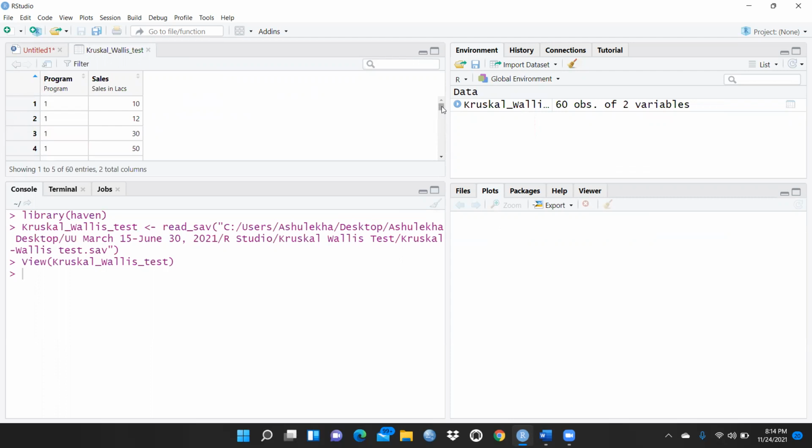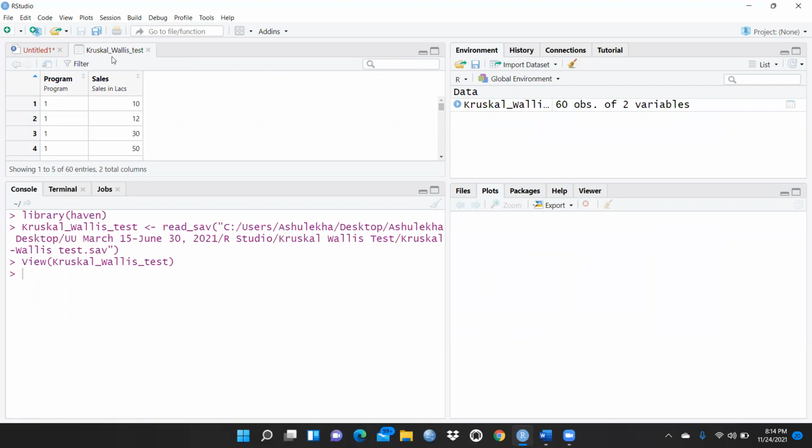The first 20 entries have training number 1, the next 20 I had given training number 2, and then I had assigned training number 3. And this is the sales. When we provided this kind of training, what is the sales? What is their performance? Sales in lakhs. And when we provided the second kind of training, what kind of sales are we getting?